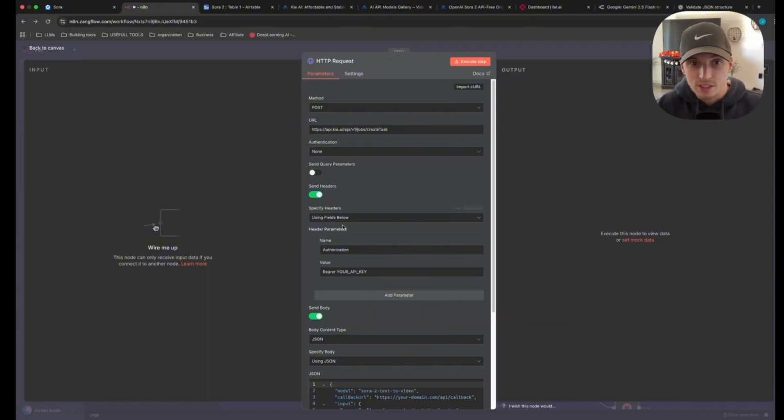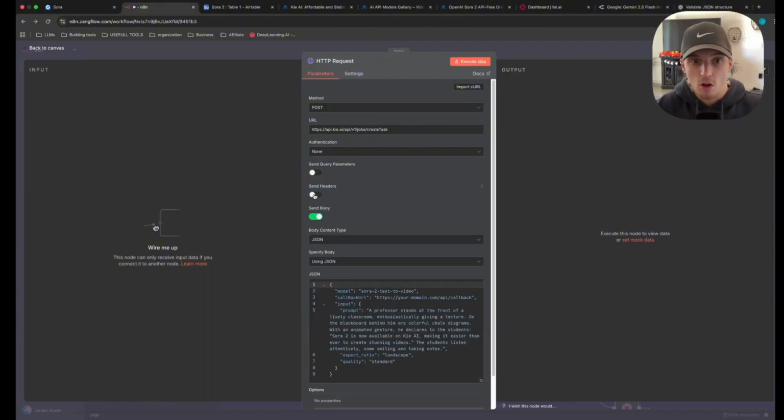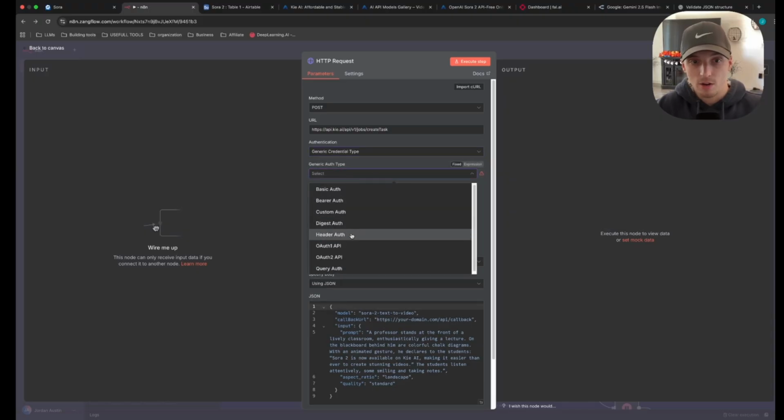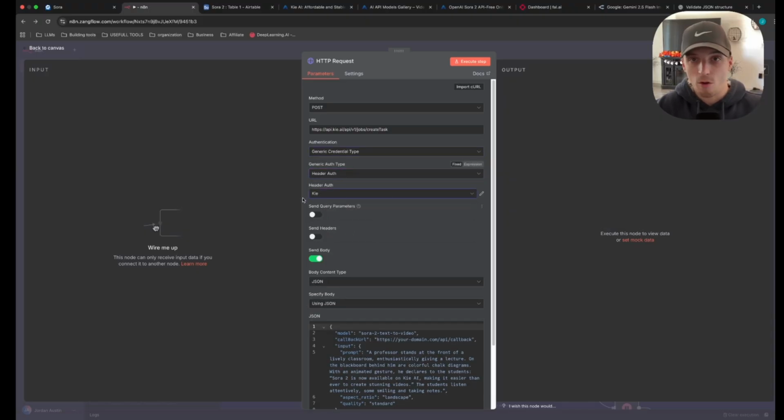Now remember, you already set up your credentials, so all you have to do is turn off headers, go to authentication, generic, select. Remember, it's header auth, and then you have your Key AI account already set up, so you don't even have to worry about sending over the headers.